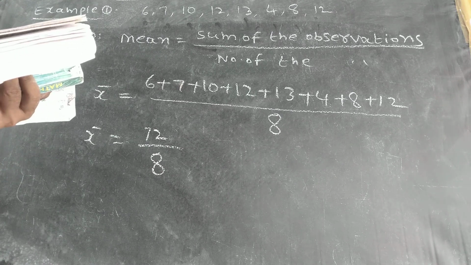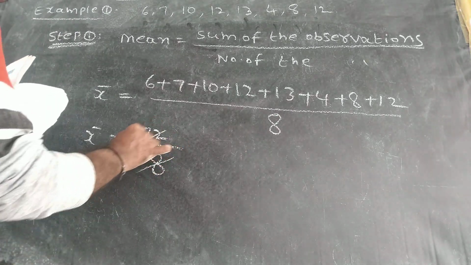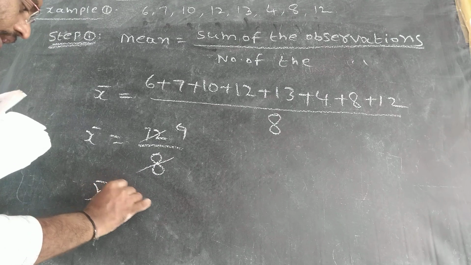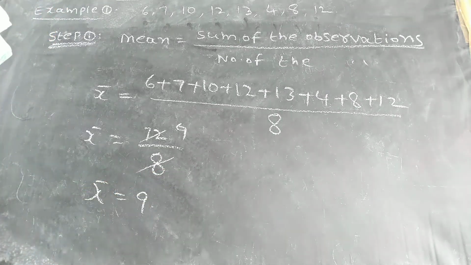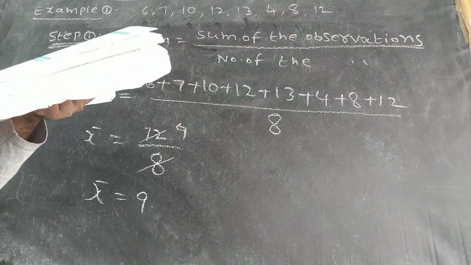Check once: 8 nines are 72. The mean is 9. Mean over.